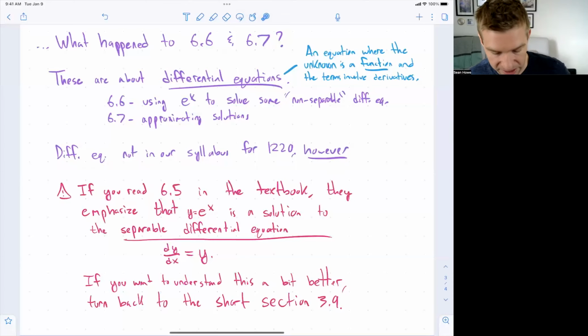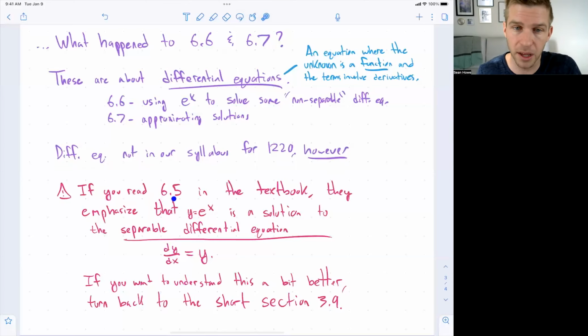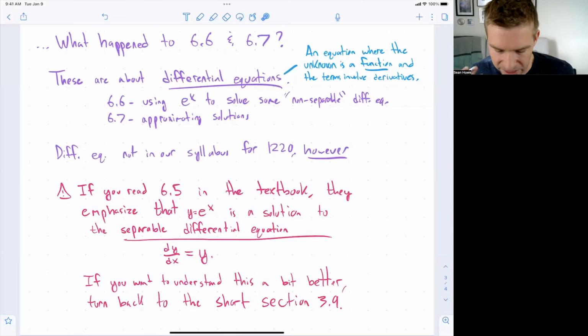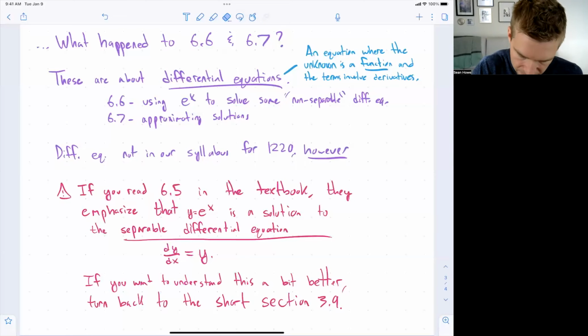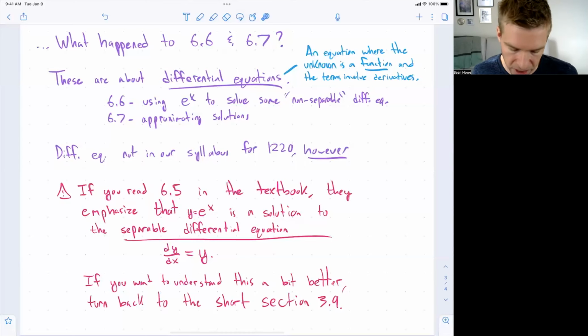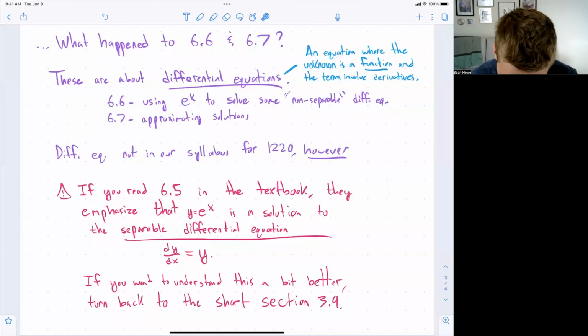But I do want to point out one thing, which is that if you read section 6.5 in the textbook, they emphasize these growth and decay properties of the exponential function. In their discussion of this, they really emphasize that y equals e to the x is a solution to the following separable differential equation, dy over dx is equal to y. This is just a statement that e to the x is its own derivative. You don't need to really know what a separable equation is in general in order to understand this section.